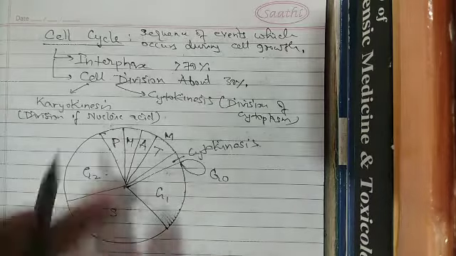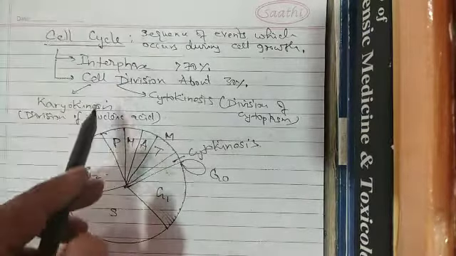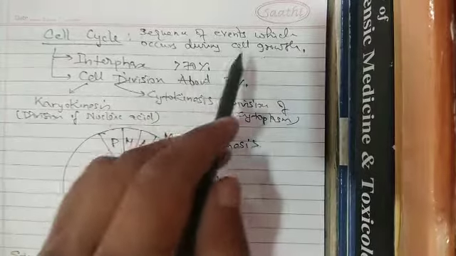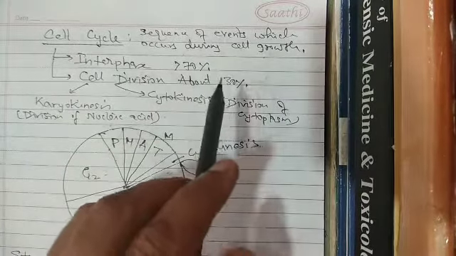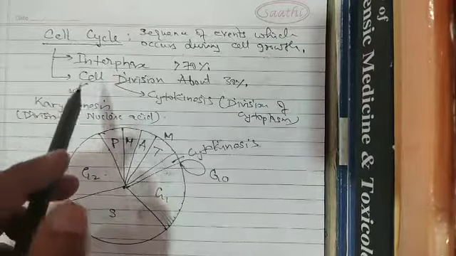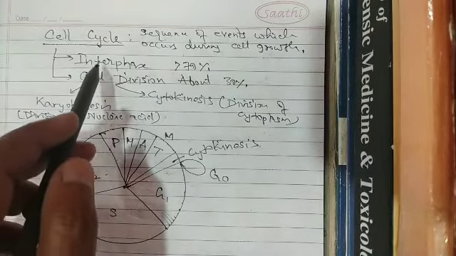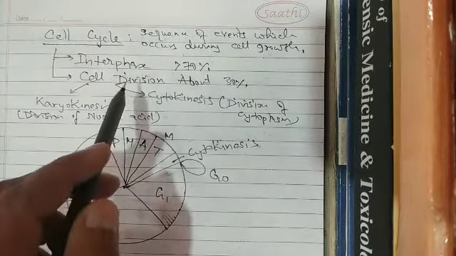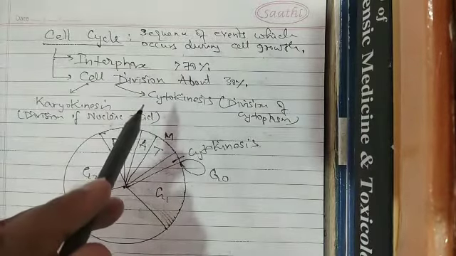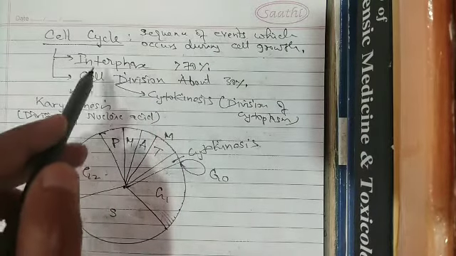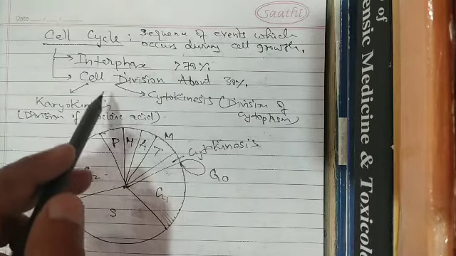Today's lecture is on cell cycle. So what is cell cycle? Cell cycle is a sequence of events which occurs during cell growth and cell division. This cell cycle consists of two important phases, the interphase and cell division. More than 70% of the period taken during cell cycle is completed by interphase and the remaining period is by cell